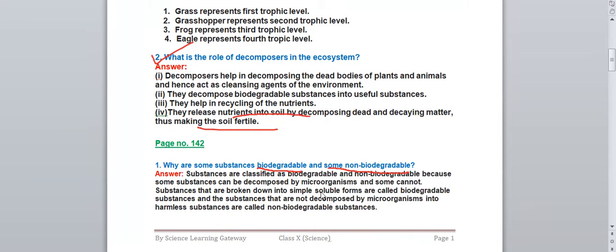Substances that are broken down into simple soluble forms are called biodegradable substances, and the substances that are not decomposed by microorganisms into harmless substances are called non-biodegradable substances. Okay, so what are biodegradable substances? Biodegradable substances are those substances which are broken down into simpler forms or into small pieces by microorganisms. For example, vegetable peels or fruit peels, and dead plants and animals are biodegradable substances. Non-biodegradable substances cannot be broken down into small pieces by microorganisms. Examples: plastic and glass are non-biodegradable substances.